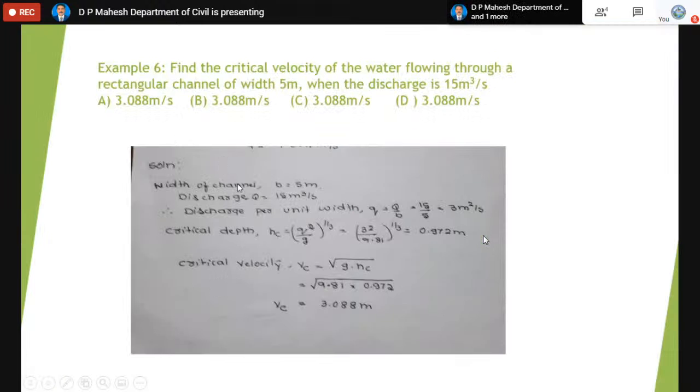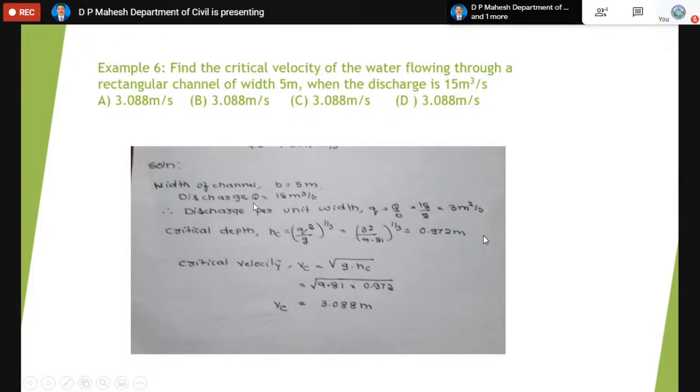Now coming to a problem pertaining to this theory. Find the critical velocity of the water flowing through a rectangular channel of width 5 meter when the discharge is 15 cubic meter per second. Since the width of the channel is known and the discharge is 15 cubic meter per second, when you divide the discharge by the width of the channel, you will get the discharge per unit width.